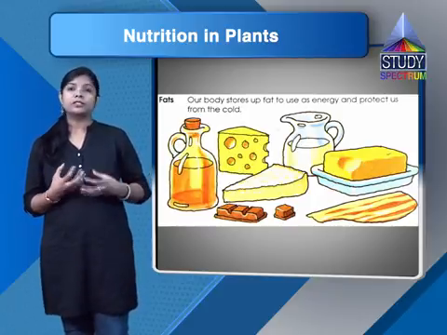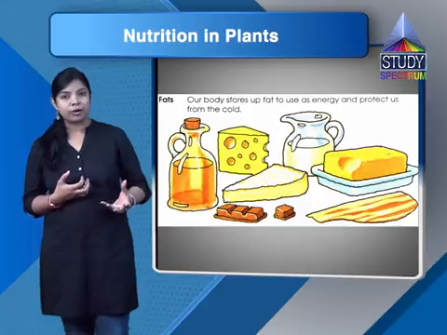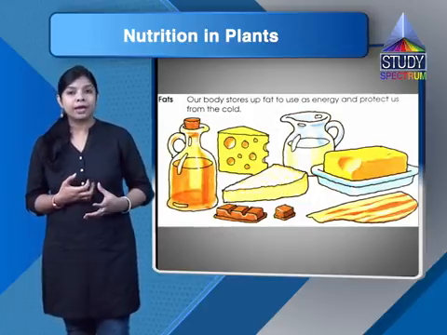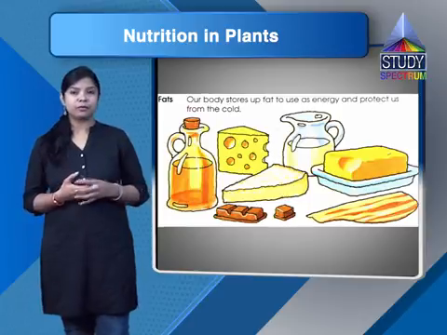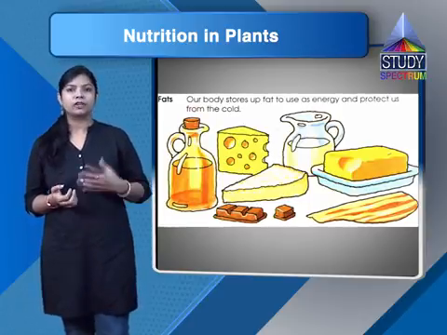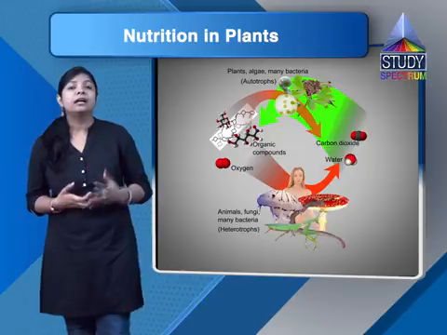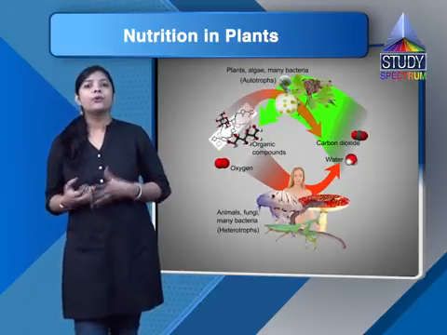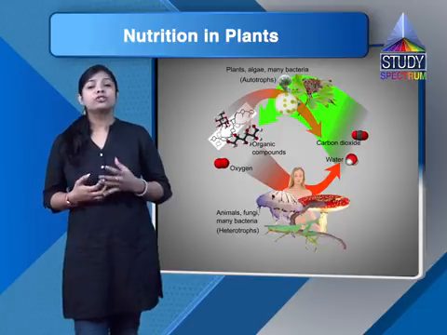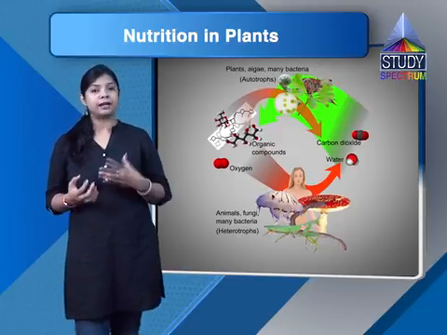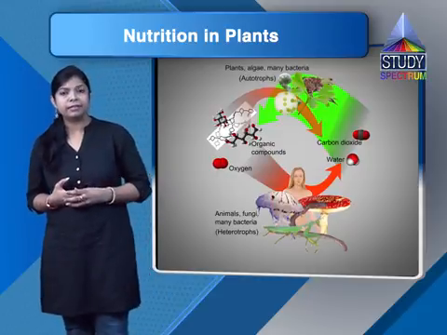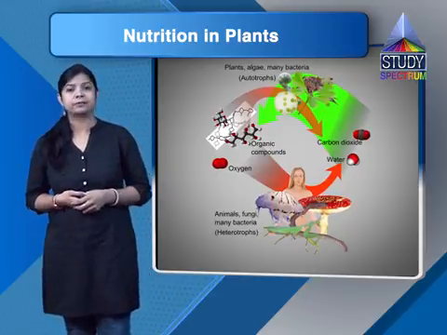Carbohydrates and fats provide us energy, whereas protein is very important for the development and growth of the body, and vitamins and minerals protect us from various diseases. All these nutrients are important for our body for all these metabolic and physical activities.